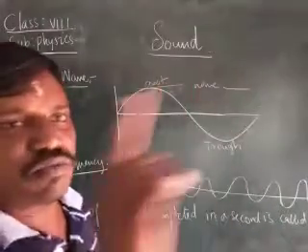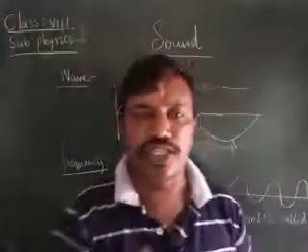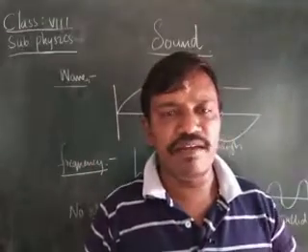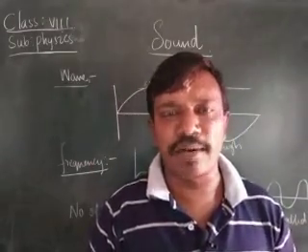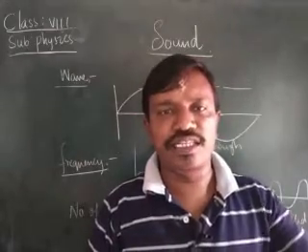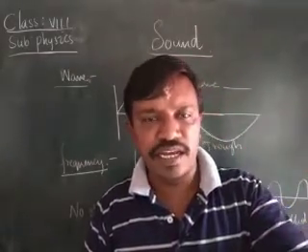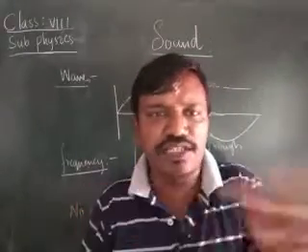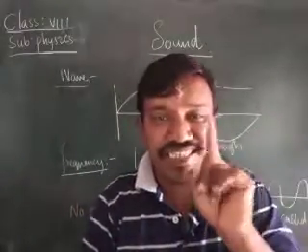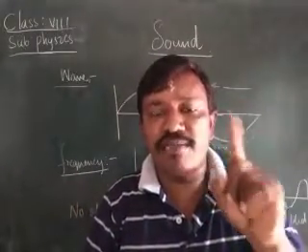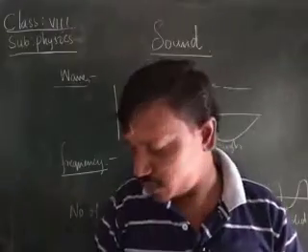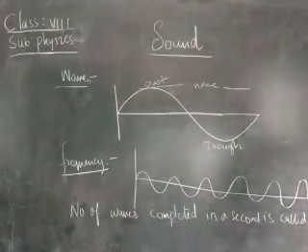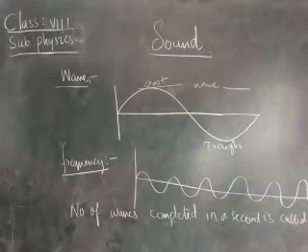Or we can say it in terms of oscillations. Oscillation means the to and fro motion of an object is called an oscillation, children. Normally, when we go to a newly constructed building, we pull the rod that is over there. When you pull the rod, it starts vibrating. For 1 second, how many times it vibrates, that is called the frequency, children.